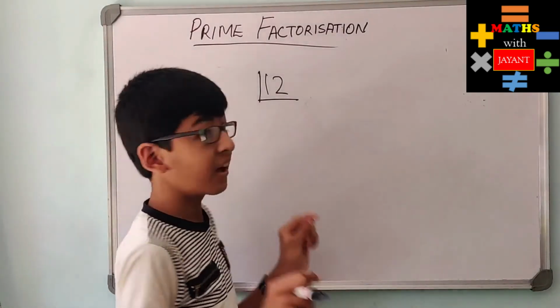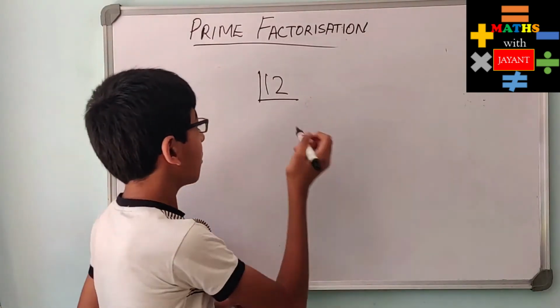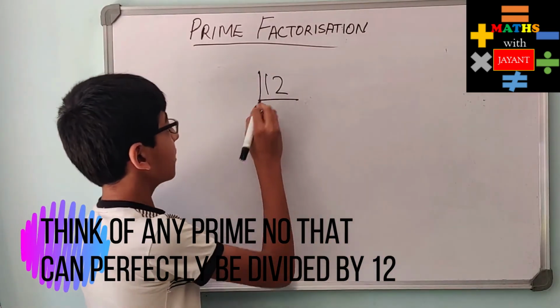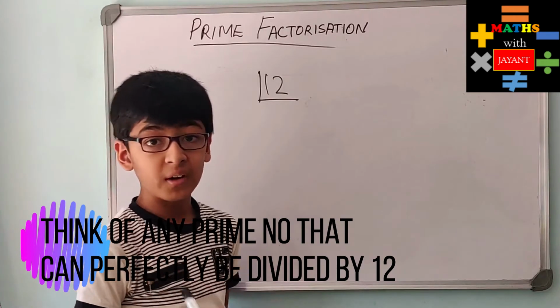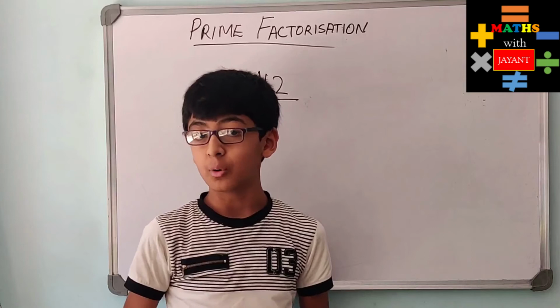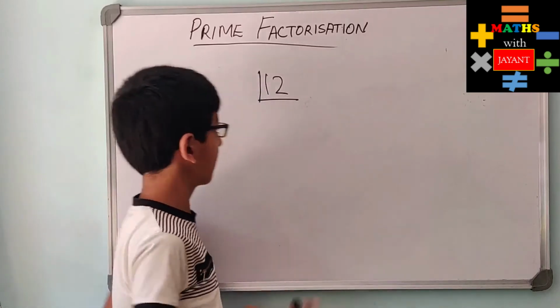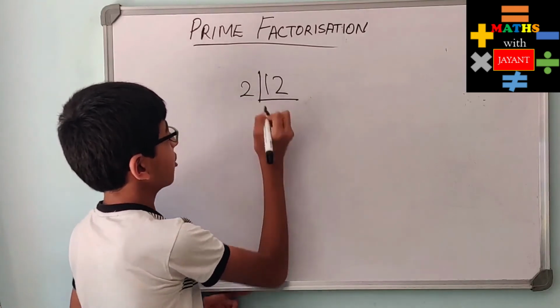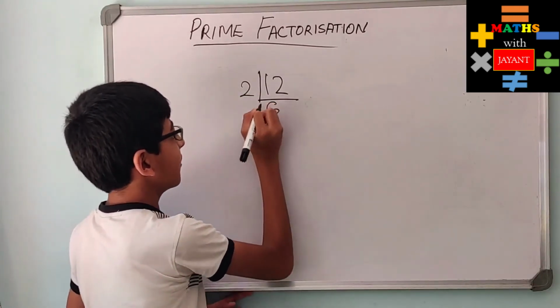So now this is like division. Think of any prime number that perfectly divides 12. It is divisible by 2, we know, and 2 is a prime number. So we write 2 over here, and 12 divided by 2 gives us 6.